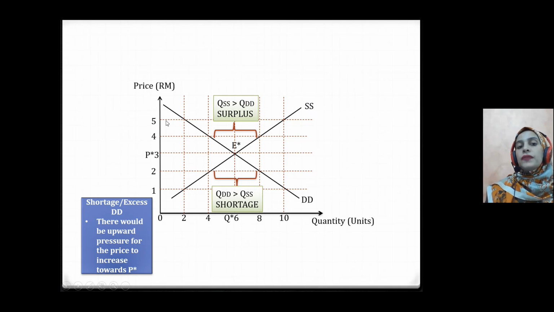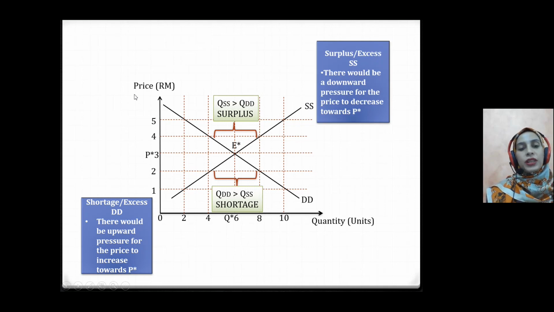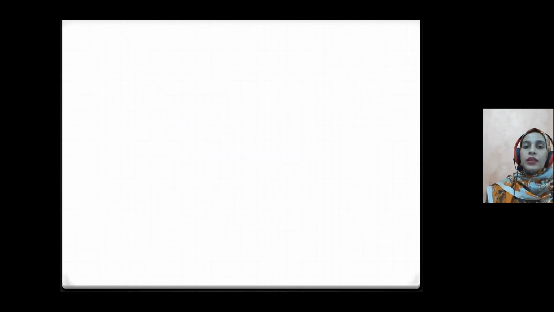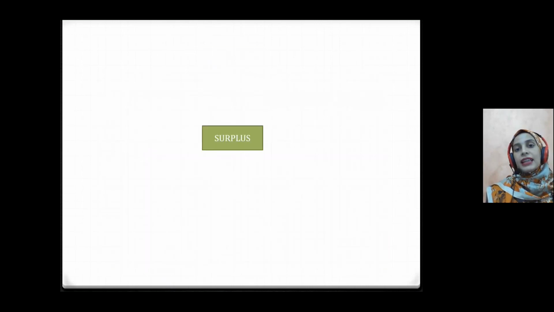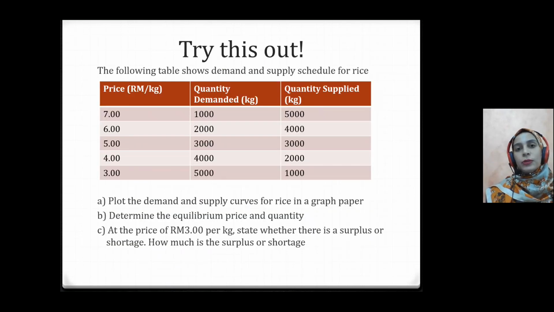If the price is above the equilibrium price or when there is surplus, there will be downward pressure for the price to decrease towards the equilibrium price. So what happens? When price reduces, consumers will buy more goods and services, so the quantity demanded increases towards the equilibrium quantity, and suppliers or producers will sell less. They will supply less, so the quantity supplied decreases and goes back to the equilibrium quantity. So this is known as the market equilibrium analysis, and this is how we explain the market equilibrium analysis.